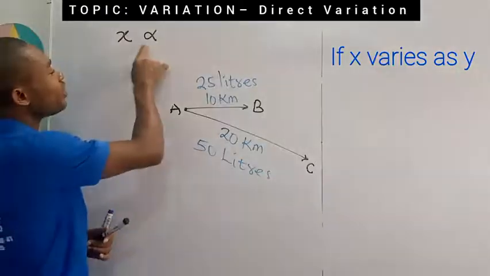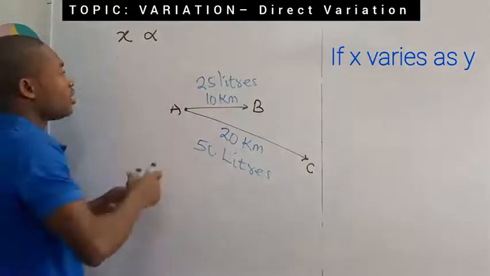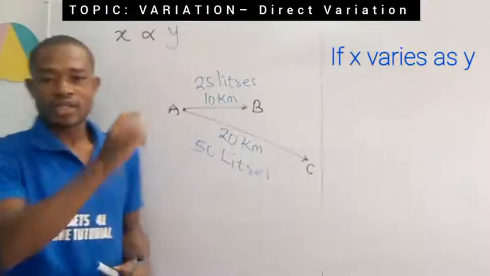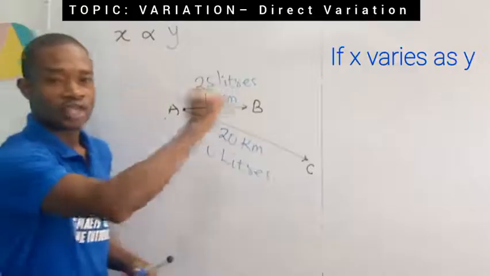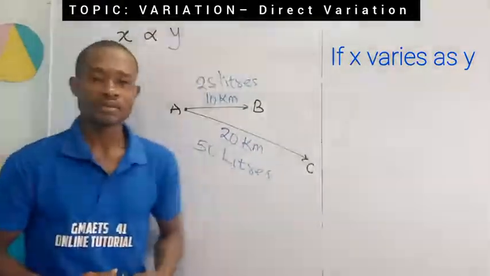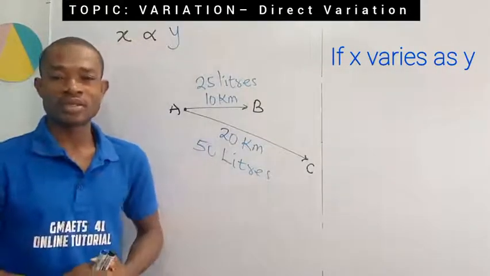So saying that x varies directly as y is going to be written as x, then this sign of variation, then I'm going to put y. So you can see that they are written straight on. Are you getting me right? Yeah. X varies directly as y. Then we are going to transform these into a mathematical equation.